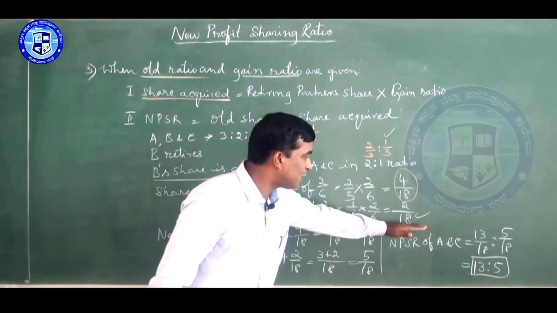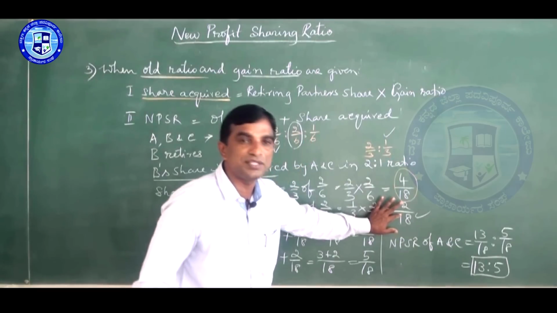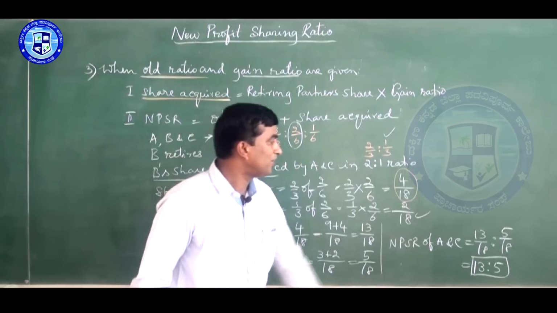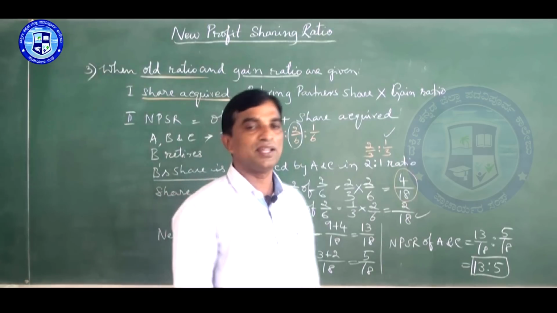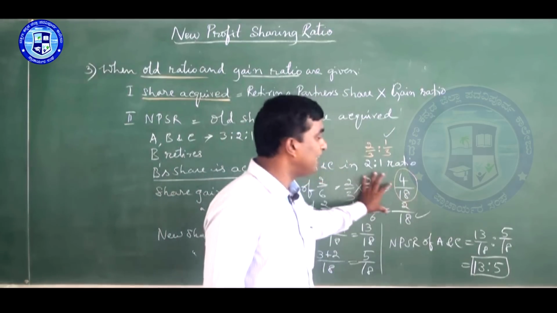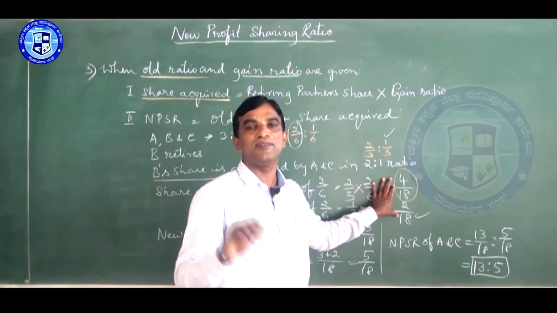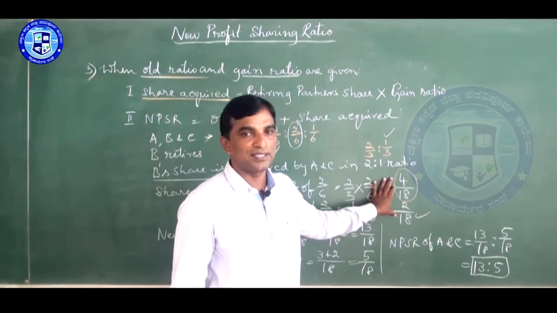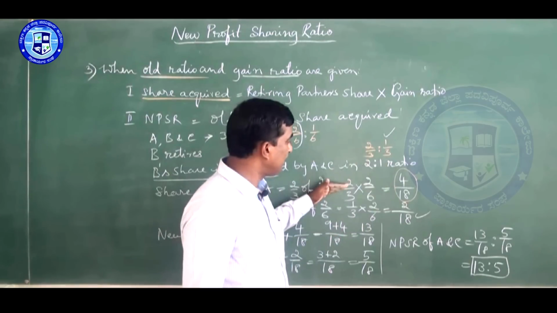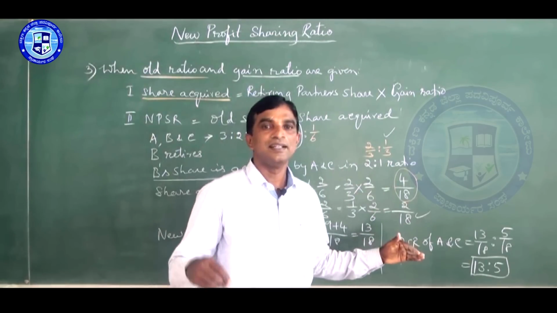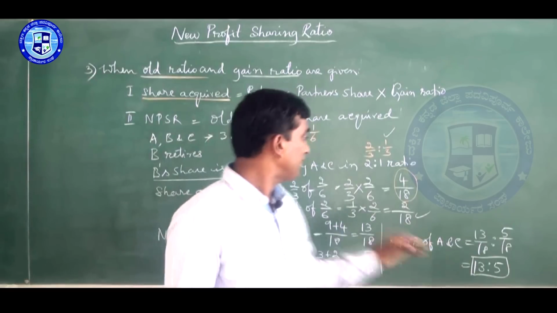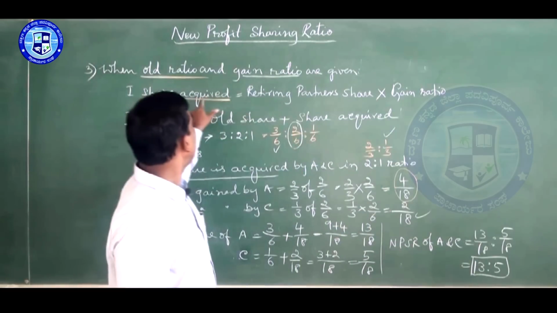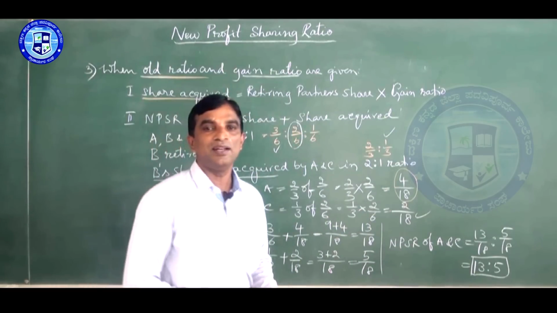When you get this answer, don't write 4:2 or 2:1 as the new ratio. This is the gain share, how much they gain from the old partners. They will add it to the old share.